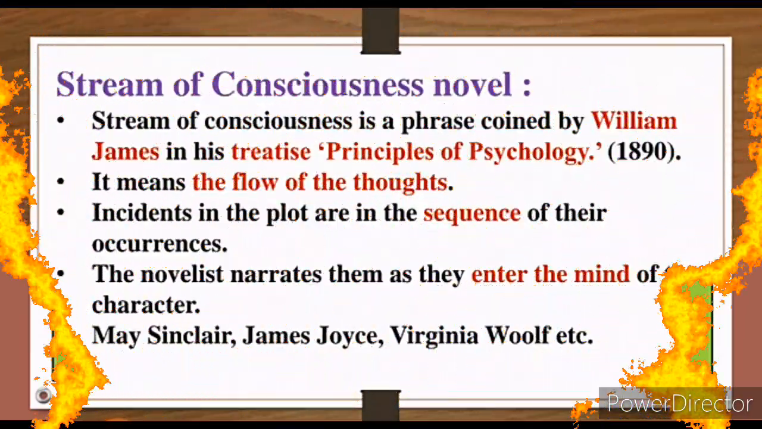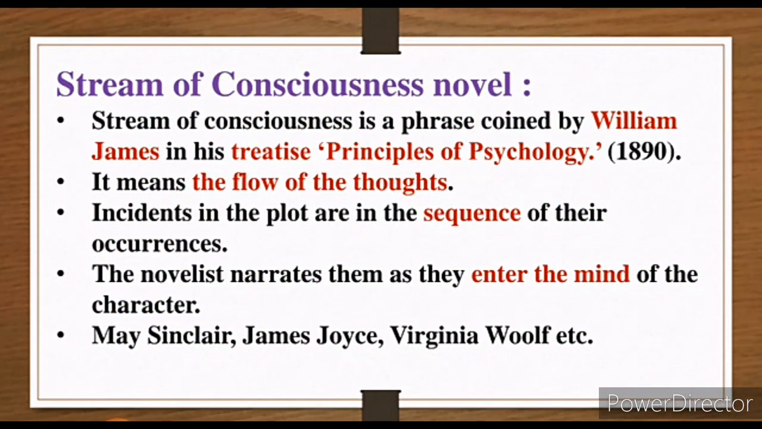Second one, stream of consciousness technique. I had taught you right now only in this lecture. Number one, stream of consciousness is a phrase coined by William James in his treatise, and that is Principles of Psychology. In which year? 1890. Second point, it means the flow of the thoughts. Third point, incidents in the plot in the sequence of their occurrences. Okay, how the incidents are present, it is present how the character is thinking in his mind. Next, the novelist narrates them as they enter the mind of the character. Okay, what is coming in the mind of the character, the novelist presents it.